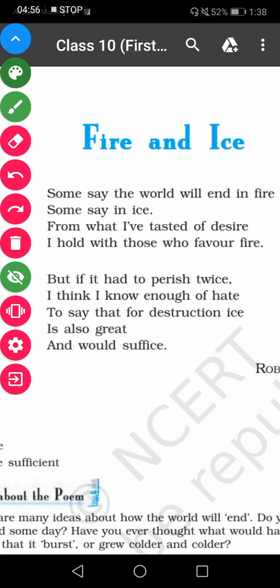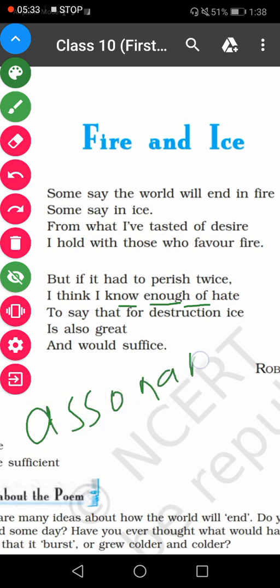Now again in line 6, I think I know enough of hate. In this line also the I and O sounds are very prominent, very dominating. You can see I is here in the very first word. Then in "think" also I is there. Then again I is here. So the I sound is very prominent. O is also very dominating here: "no", "enough", "of". So everywhere the sound O is very dominating. So here also what literary device has been used? Assonance.